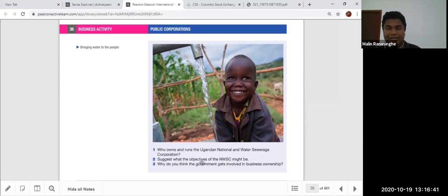Who owns and runs the Uganda National Water Corporation? Suggest what the objectives of the NWSC might be. What do you think the objective is when the government gets involved in business ownership? Why do you think the government gets involved? To find out the reason, you can see who owns this. Anyway, the government owns this because the private sector will not get involved in this.